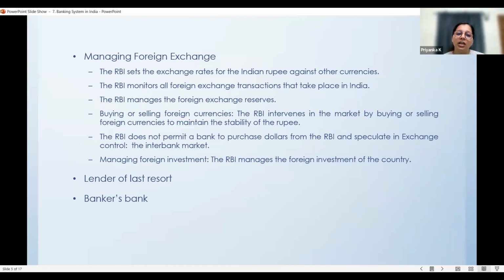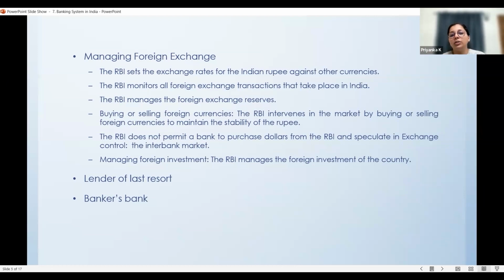So, lender of the last resort: whatever issue happens, for any organization or the government, if it is facing any financial crunch, and if any banks inside the country are facing any kind of financial crunch or some kind of issues, they can approach the RBI and it will lend money. The RBI will lend money to the government, to the organizations or banking institutions within the country. So it is called the lender of last resort.